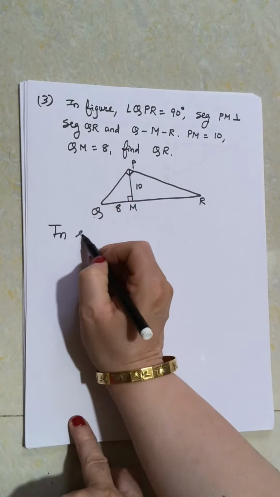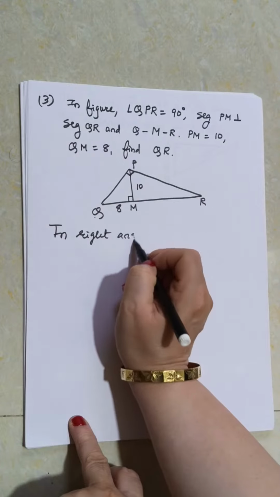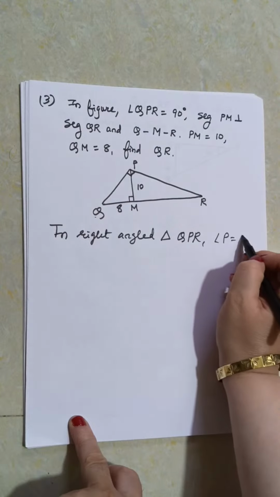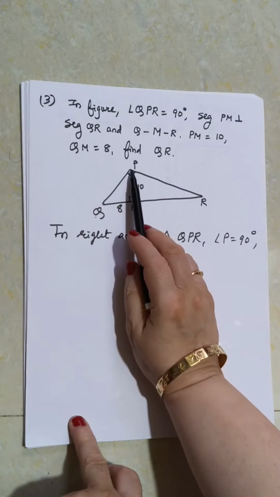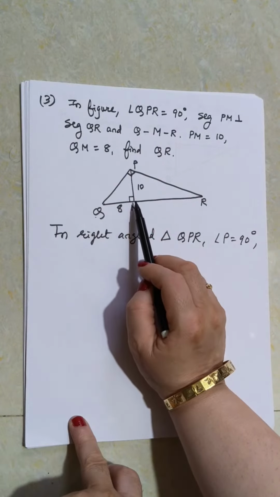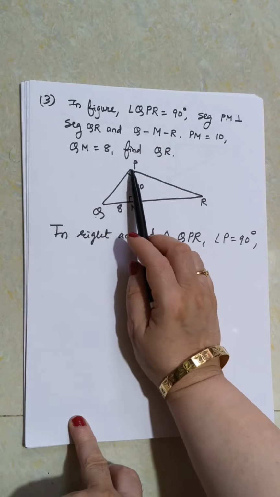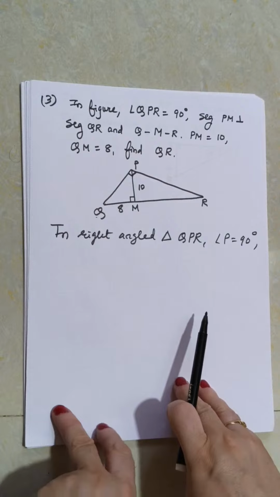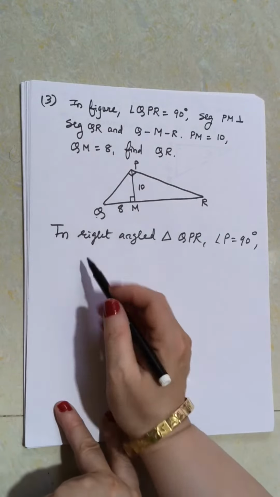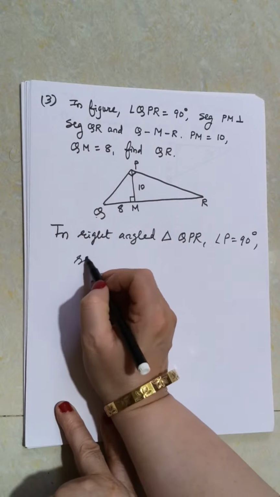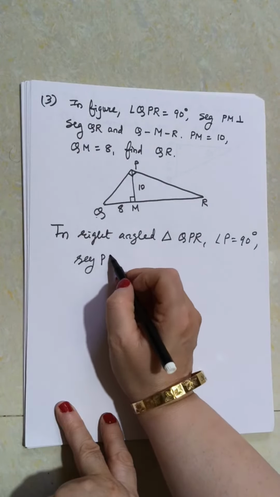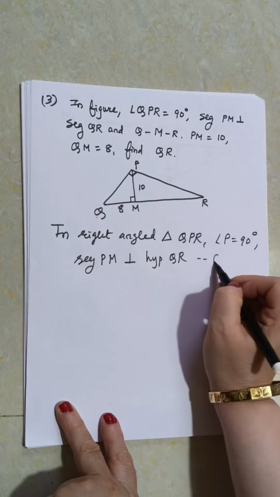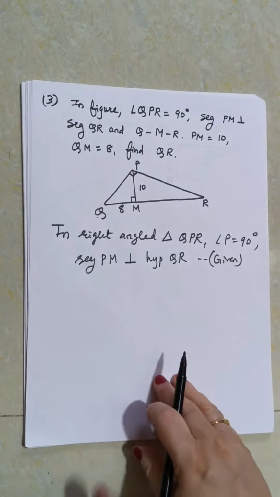So in right angle triangle QPR, angle P is 90 degrees, and if we draw a perpendicular from the 90 degree vertex on the hypotenuse, then we can use the geometric mean property. So let us use the geometric mean property. What is given? Segment PM is perpendicular on hypotenuse QR. So what can you write?